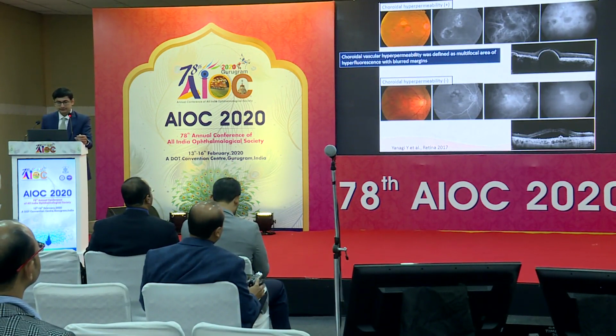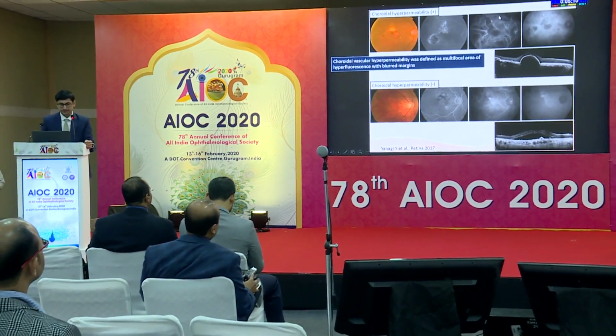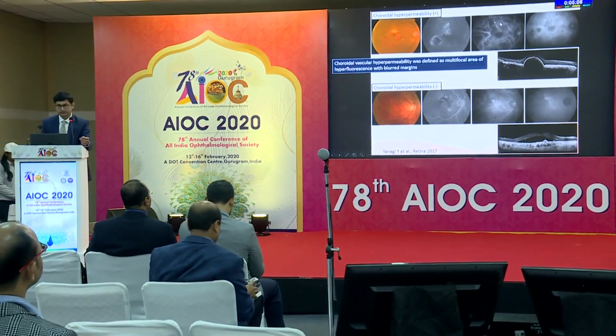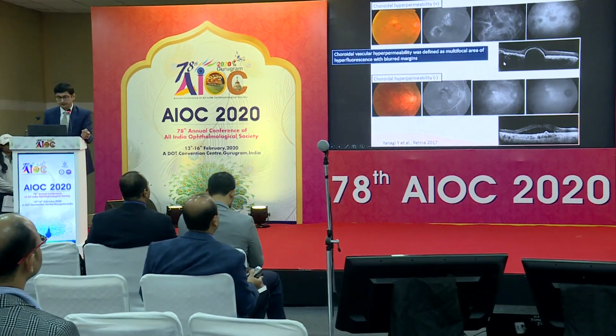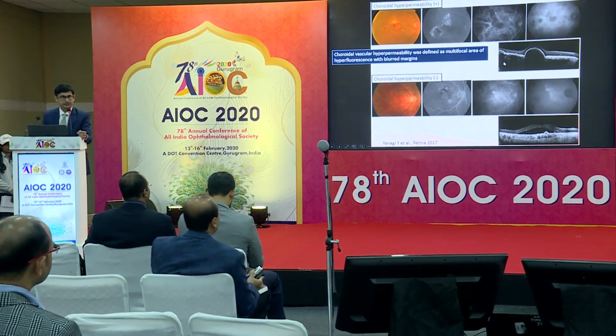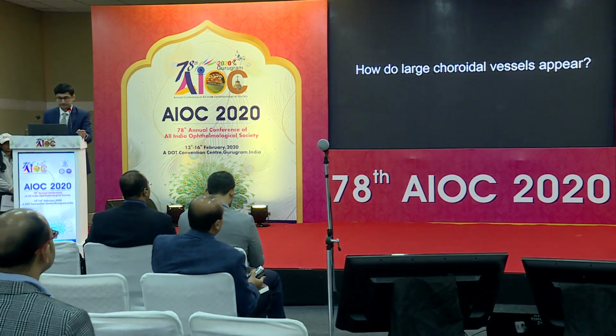Now, as you can see, the image on the top is associated with hyperpermeability, where you have large vessels on the ICG, as you can see in the panel here, with blurred margins. And if you look at the ICG here down below, you may not have choroidal hyperpermeability as per the grader of this manuscript in 2017.